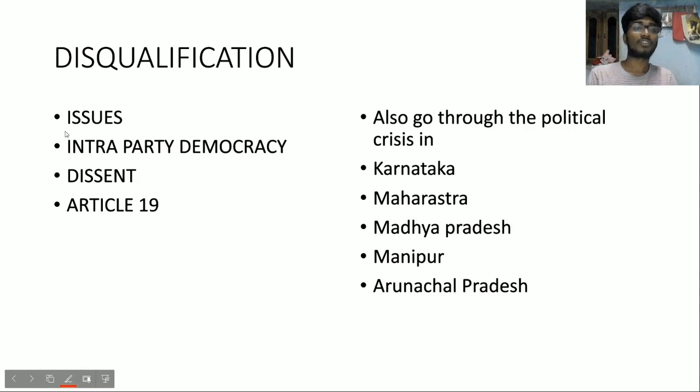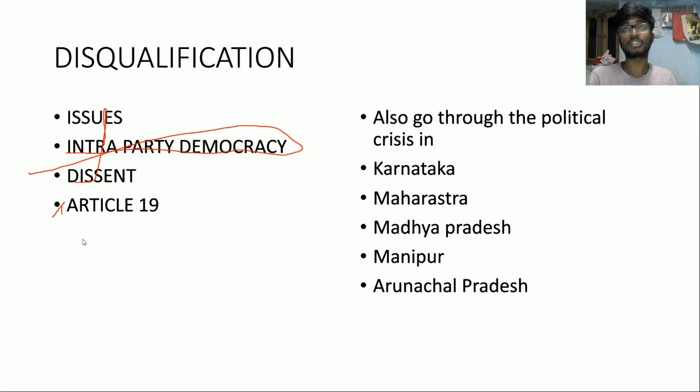So disqualification, there are some issues with it, that is intra-party democracy, dissent, and Article 19. For example, this is actually going against the internal democracy in the party. Intra-party, in the sense inside the party, people are not allowed to express their own views. So this is curbing their dissent, which is effectively a fundamental right under Article 19.